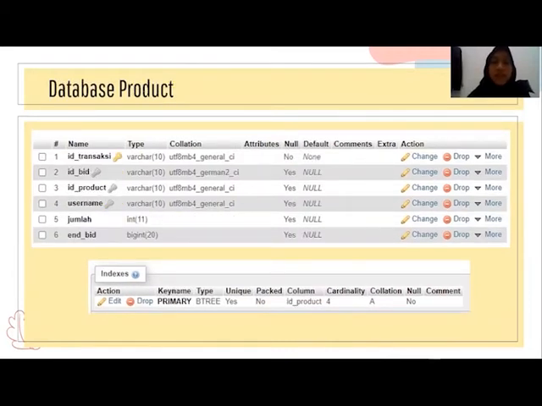Next. Database product. In database product, we have 6 rows and 1 primary key and 3 foreign keys. ID transaksi is the primary key, ID bid is a foreign key, ID product is a foreign key, and username is a foreign key.